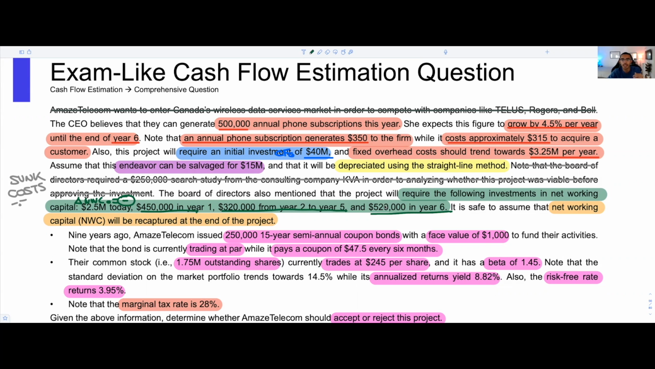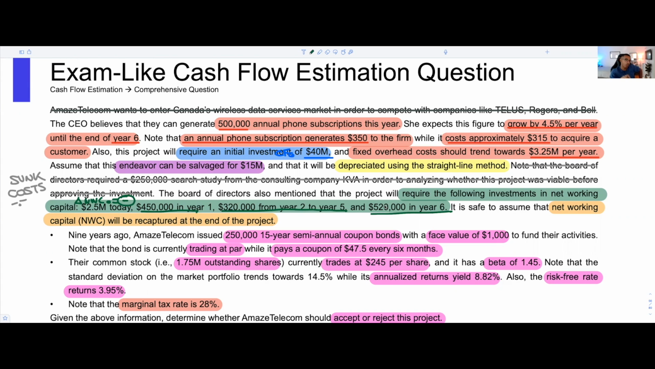Okay. Now, it's also safe to assume that the total change in net working capital, so the sum of all the changes in net working capital, is going to be recaptured at the end of the project. Okay, that's pretty important. Now, that's a simple little piece of math that we're going to do afterwards, but not an issue. So here's where the stuff gets cracked.